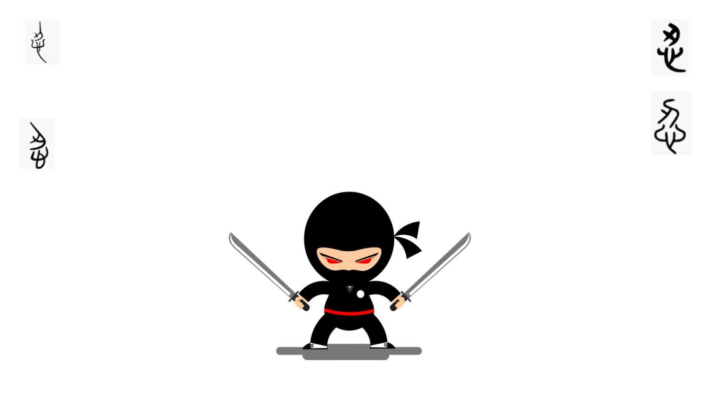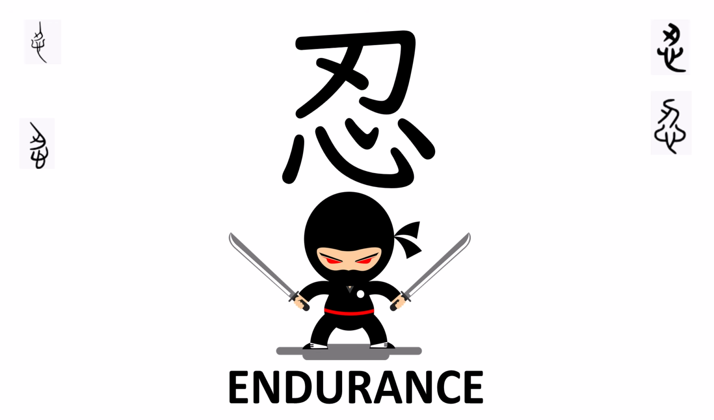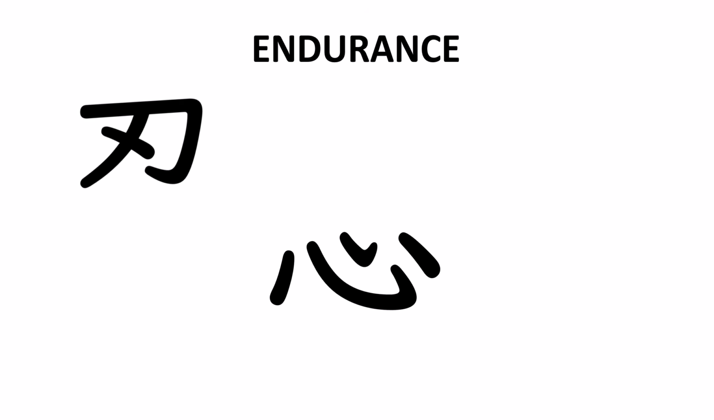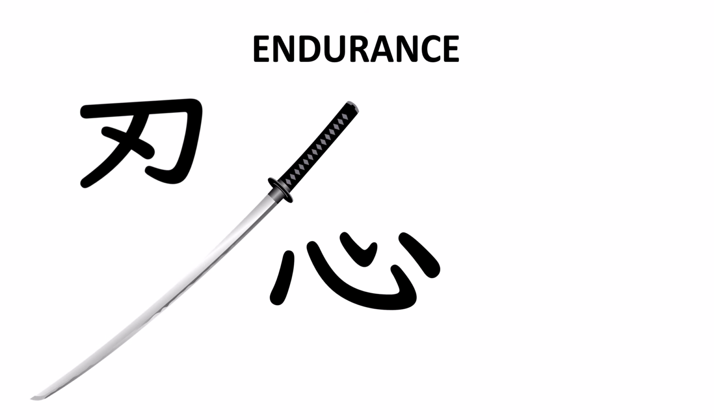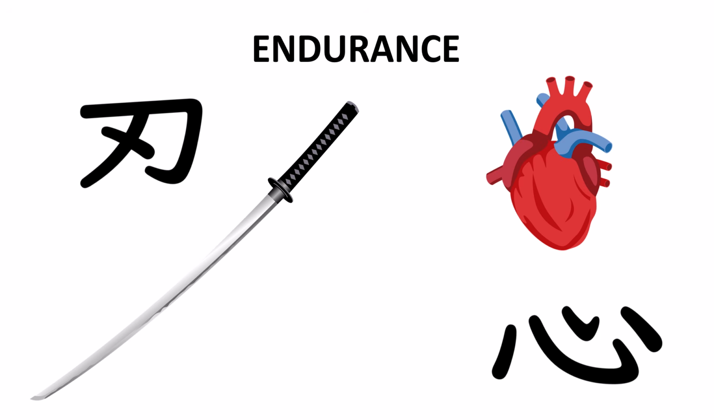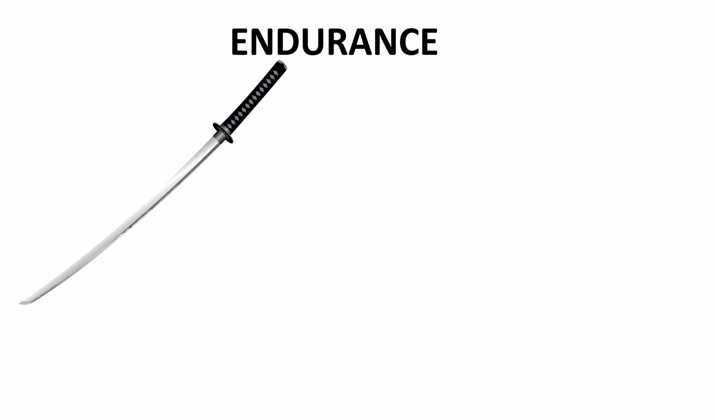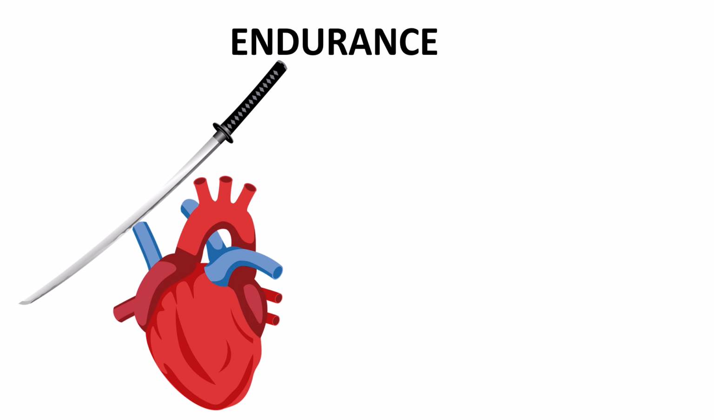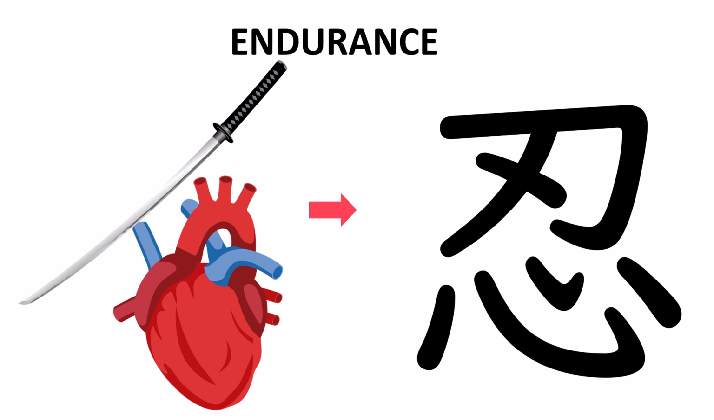What if I told you that the secret to patience is hiding in the same kanji used in ninja? Today's kanji is endurance, and it is loaded with meaning, with a shape that tells you the whole story. Look closely. The top part is a blade or the sharp edge of a sword. The bottom is the heart or mind radical, representing inner feelings and thoughts.